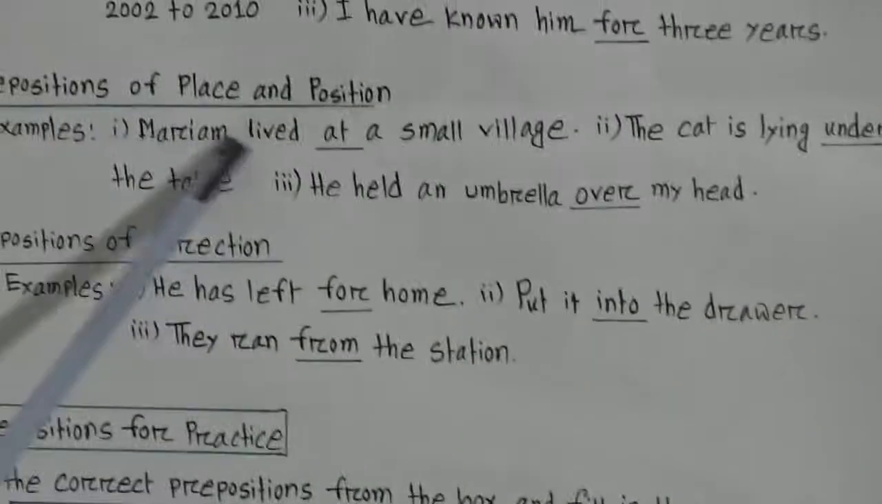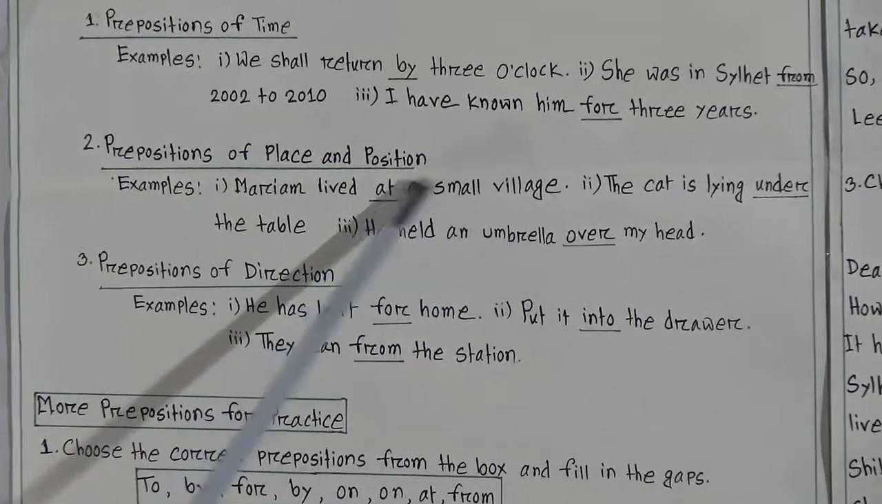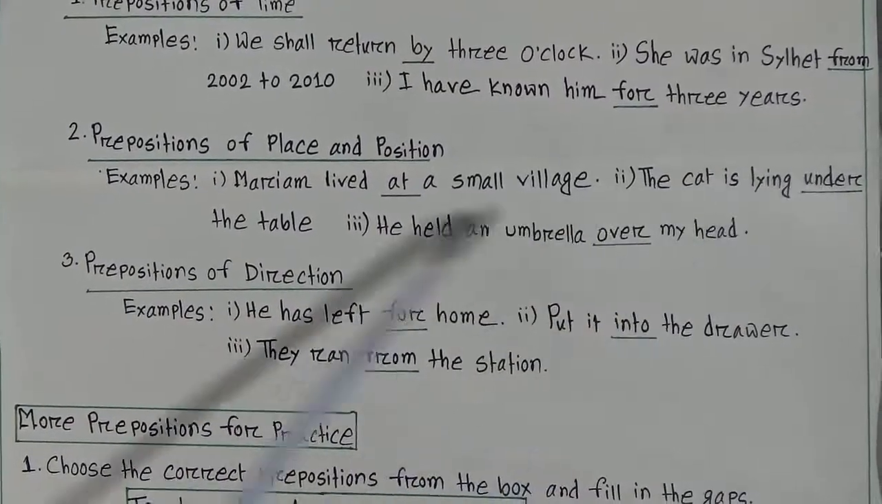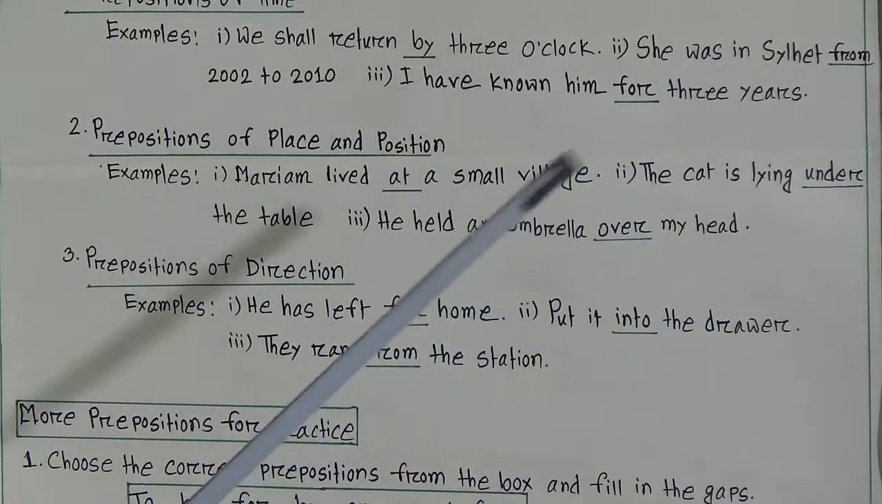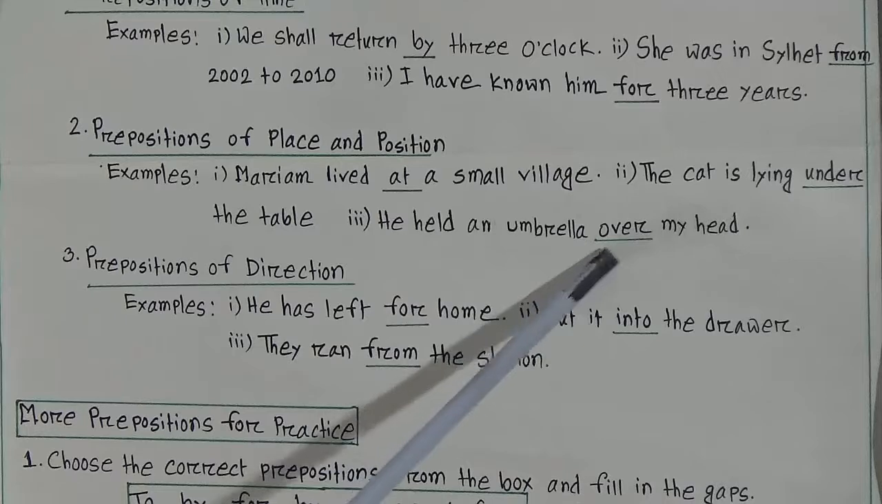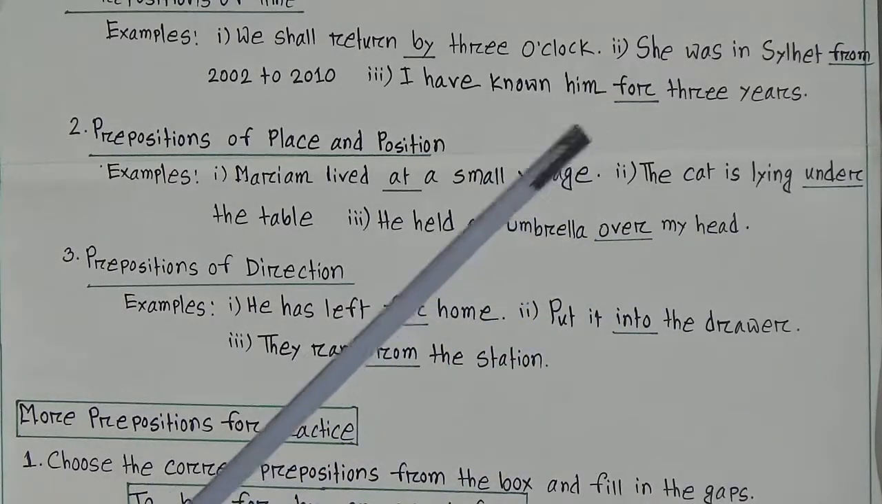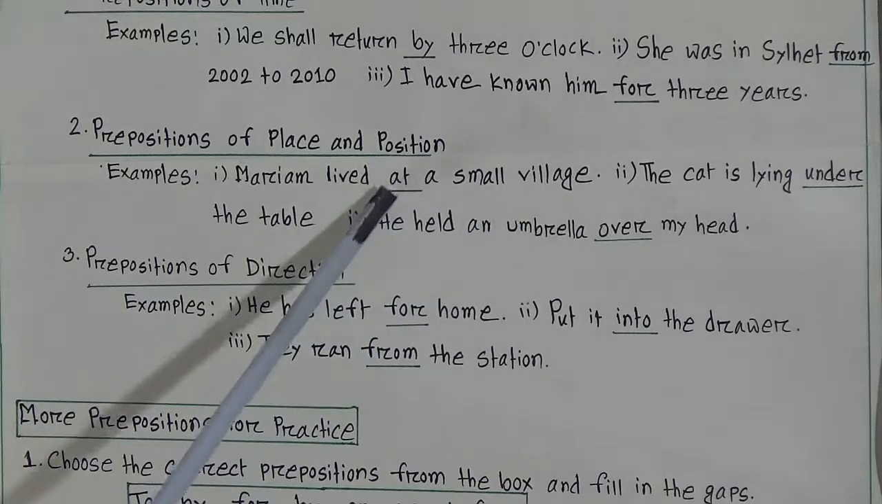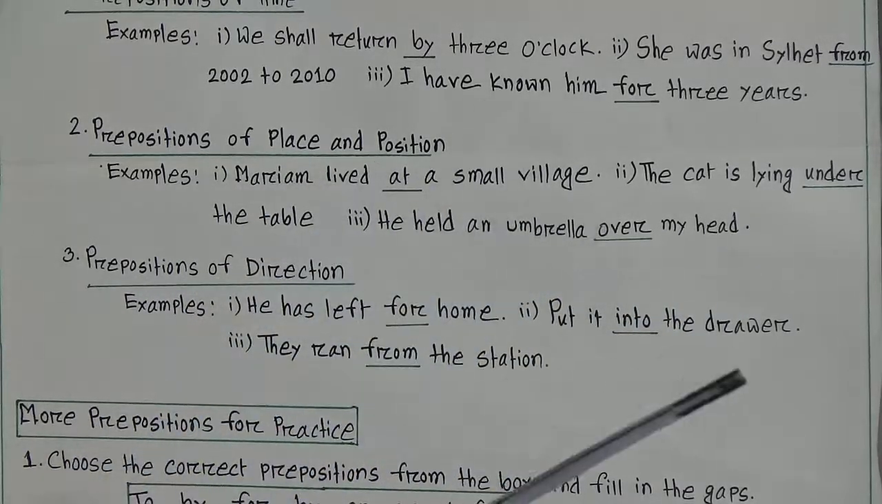Look, Mariam lived at a small village. Here at is a preposition. The cat is lying under the table. Here the underlined word under is a preposition. He held an umbrella over my head. Here the word over is an example of preposition. So, these three words, at, under, over, are the prepositions of place and position.